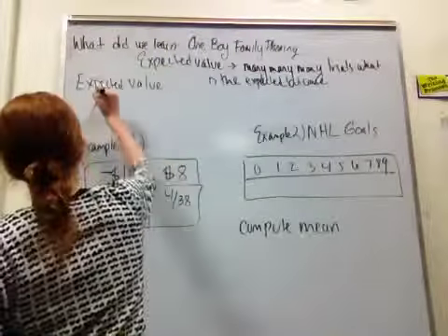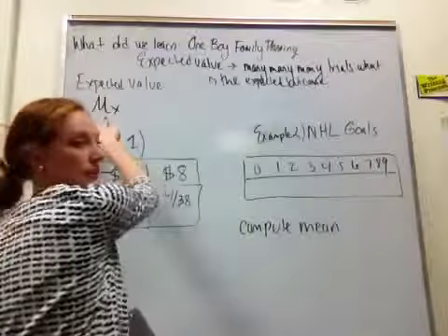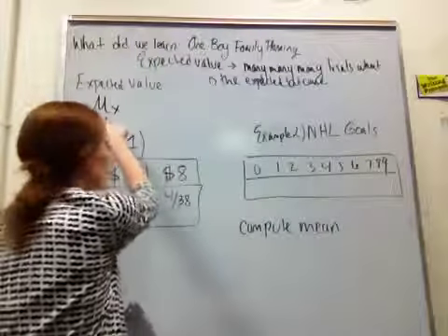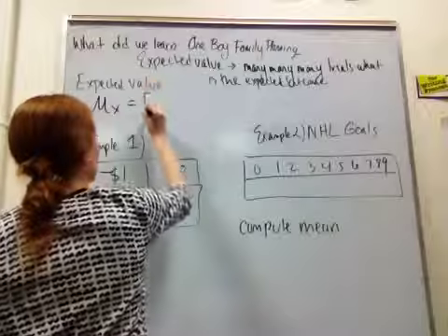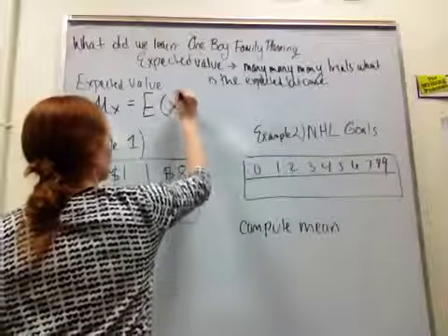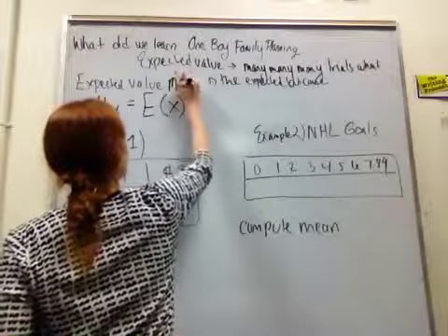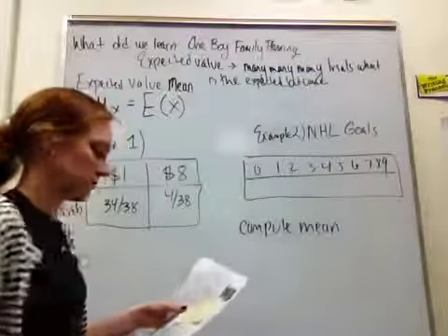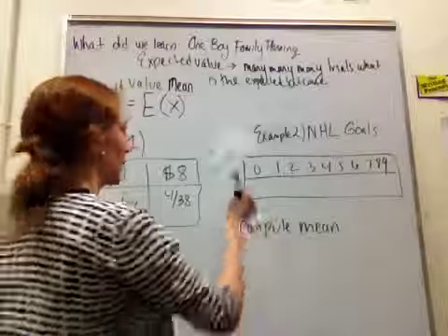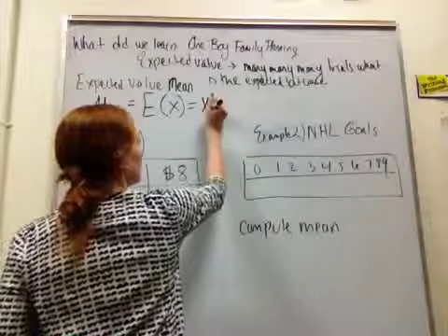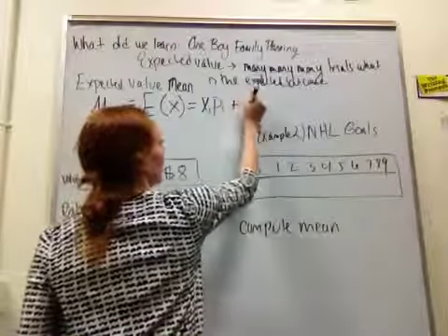Our definition for expected value is the same thing as the mean, or the average. So we could use mu sub x as the average, or sometimes people use E of x, right? This is just the mean. Expected value is just the mean. And E of x in this case, we figured out, was taking each data point and multiplying it by its probability.